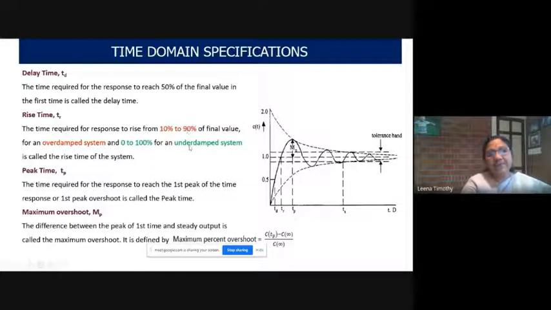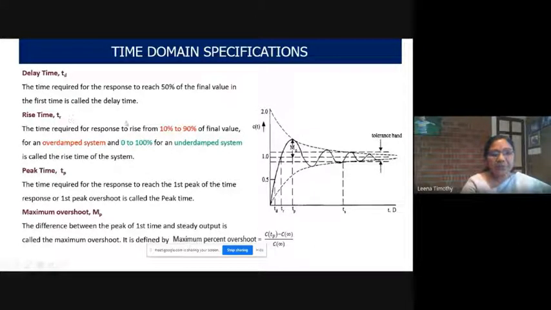Our case is the underdamped case. So we have to take the time required for the time response to rise from 0 to 100% for an underdamped system. It is called rise time. So here, for the underdamped system, from 0 to 100%, that is 1, time response 1. So this is TR, rise time.